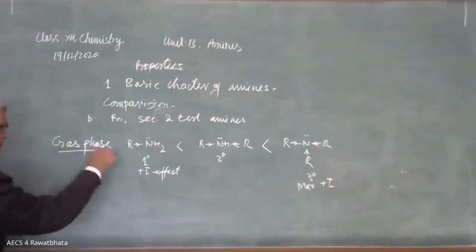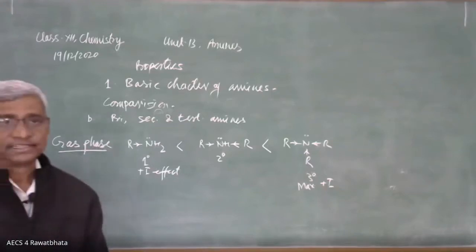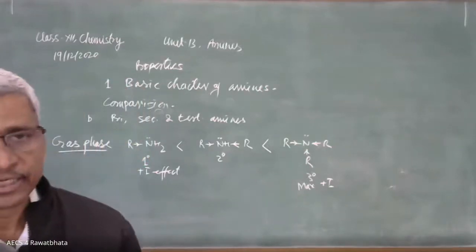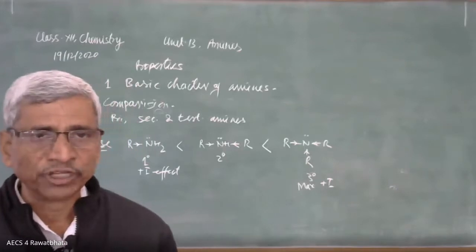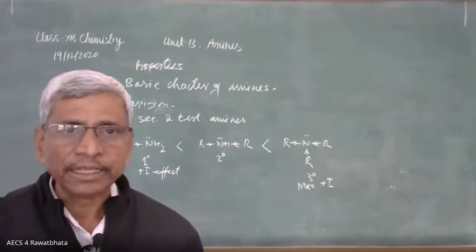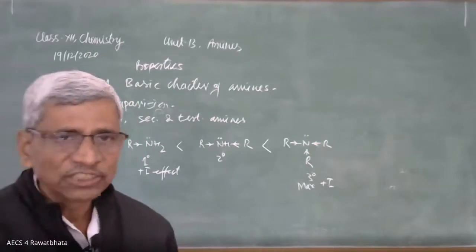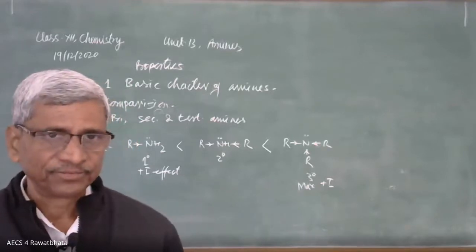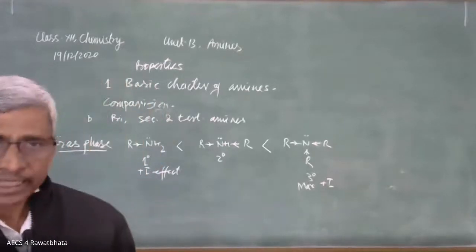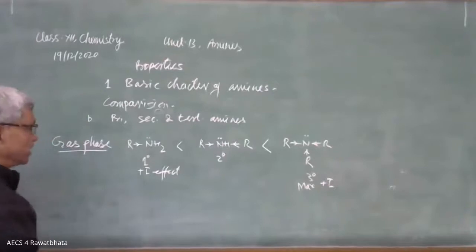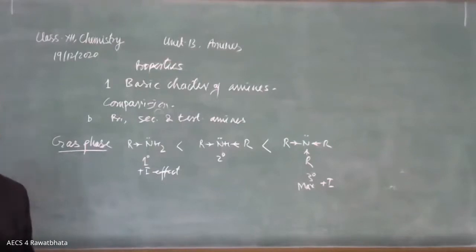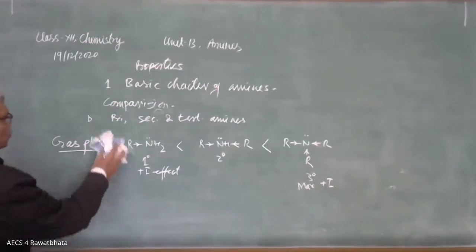Means there is one more phase, and that is somewhat confusing. That's why while studying, while you are answering the question on comparison of basic strength of ammonia and amines, take the state also, the phase also, whether they are in gas phase or in aqueous state. In aqueous state, this sequence is going to change. Okay, that's why be careful. Read the question carefully. What is the state of the amines? Then compare the basic strength accordingly. Here there is no doubt. Because of maximum plus I effect, 3 degree amine is more basic than the remaining two.